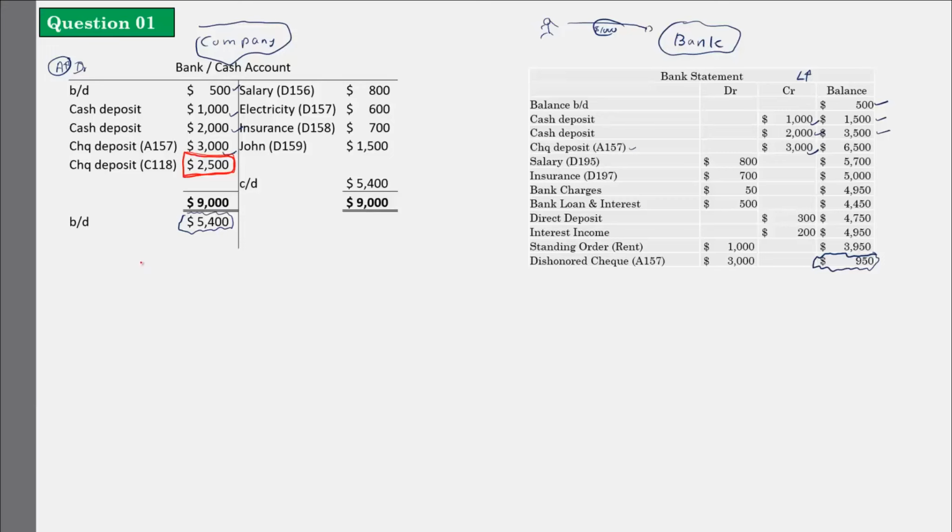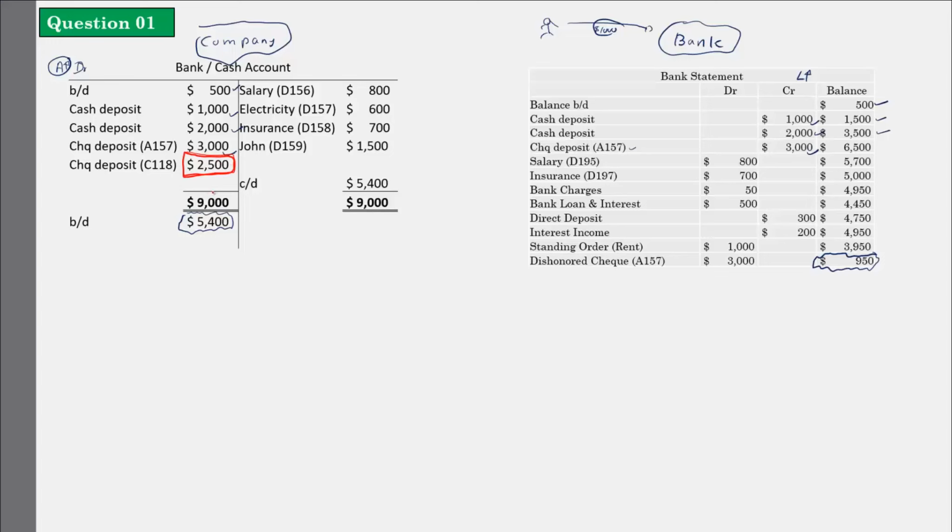I got a check and deposited it in the bank, but in the bank statement, it is still not there. I deposited the check in the bank, so I debited my accounts. So it is a correct way of recording. I got a check as the company and deposited it in the bank, so that 2,500 debit record is correct, right? Let's assume I got this check from one of the customers. If that customer is a receivable customer, the receivable balance will decrease, so it is a credit record. And my bank account is increasing, so it is a debit record. Bank asset is increasing, it is a debit record. So I deposited in the bank, it is done. My records are done.